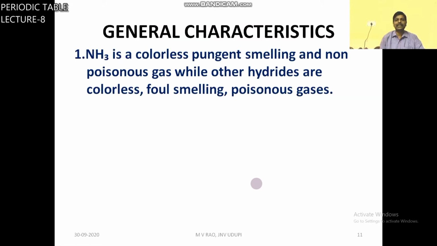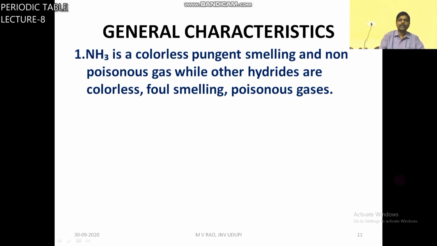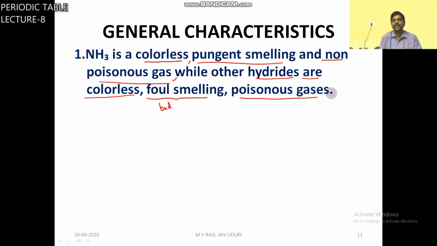Now the general characteristics of hydrides. First one, ammonia is a colorless, pungent smelling and non-poisonous gas, while other hydrides are also colorless but foul smelling, that means bad smell, and poisonous gases.